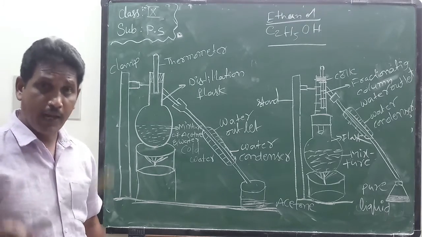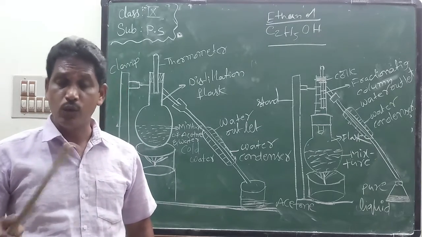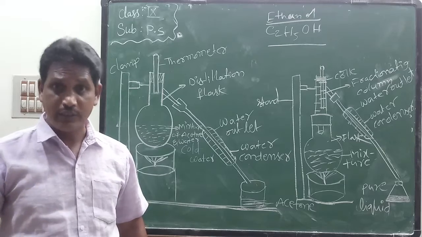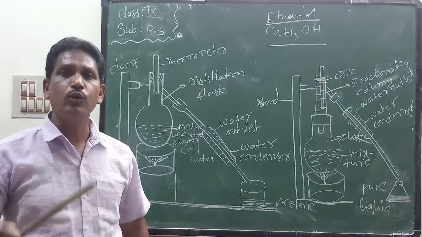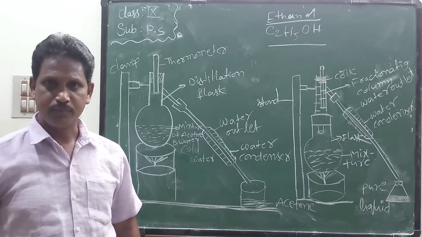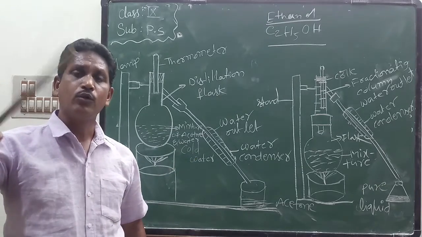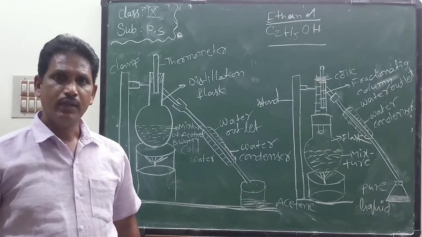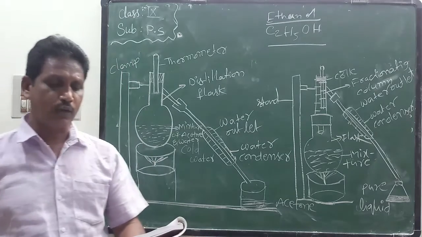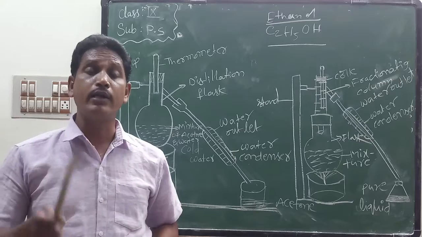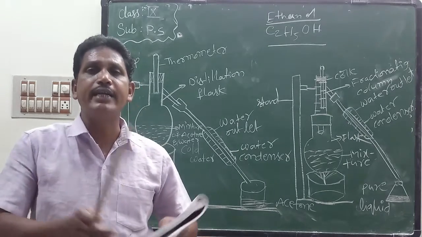What happens if the boiling points of two components in a miscible mixture are closer to each other? Here the boiling points of acetone and water differ by more than 25 degrees Celsius. Below 25 degrees, what happens? If the boiling points of the two liquids are close to each other, then we use a fractionating column.